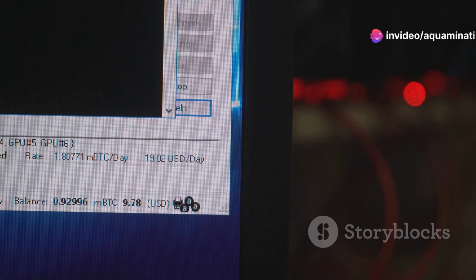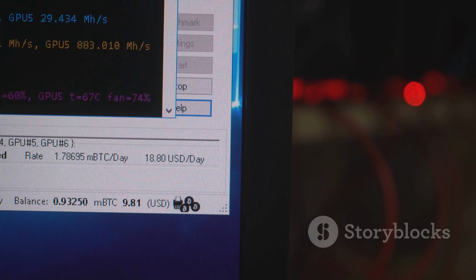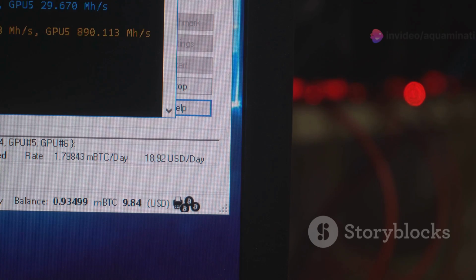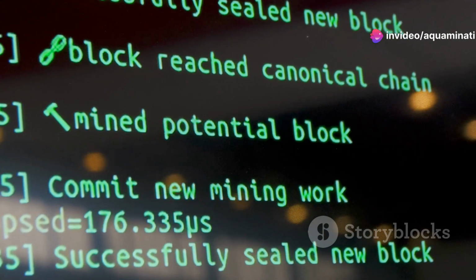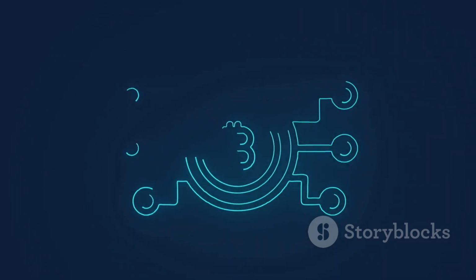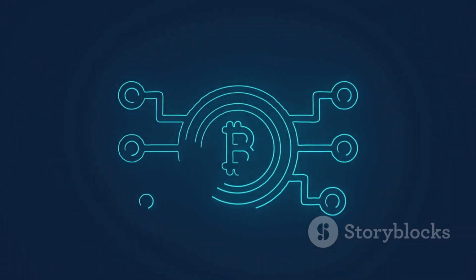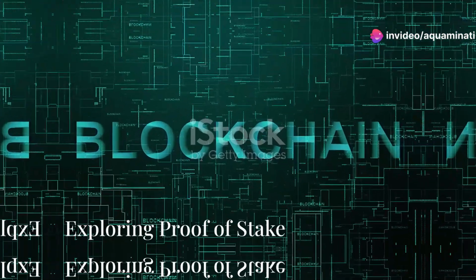The difficulty of the puzzles adjusts over time. This adjustment mechanism ensures that blocks are added to the blockchain at a consistent rate, regardless of the total computational power of the network. This ensures consistent block generation times regardless of network hash rate. By maintaining a steady rate of block creation, the network remains stable and predictable, which is crucial for its long-term viability and trustworthiness.